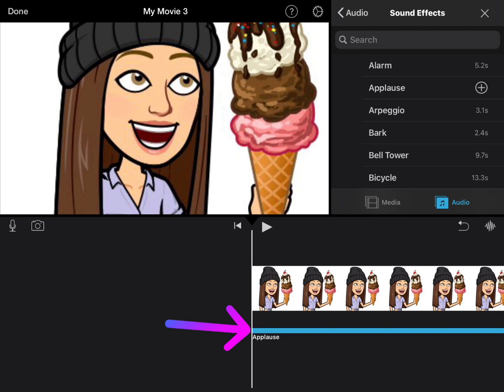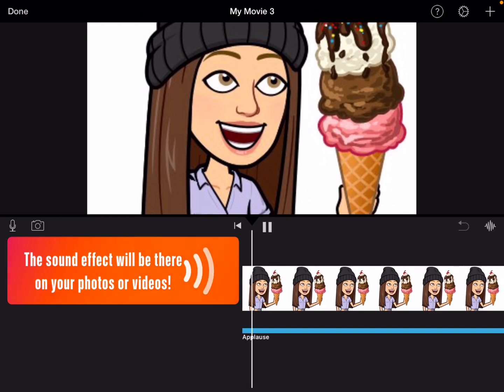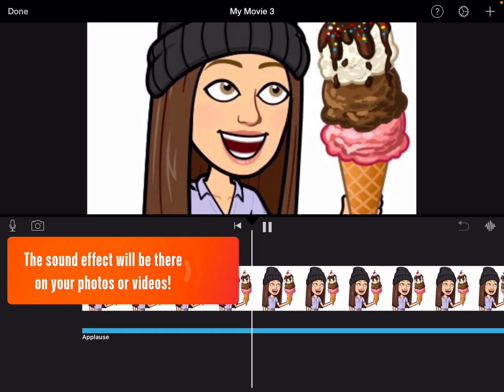Once you tap one of your sound effects, it will pop up there. Now, once you press play, it will play your photo or video.